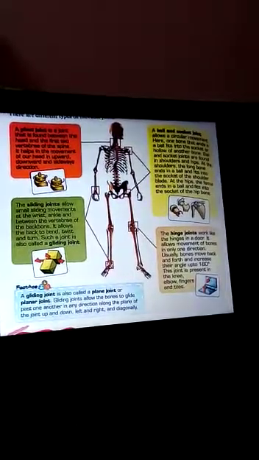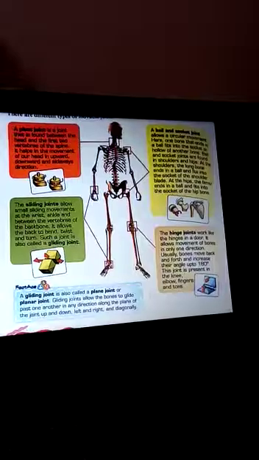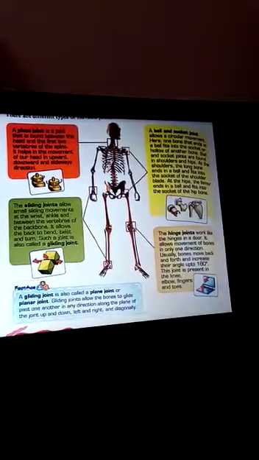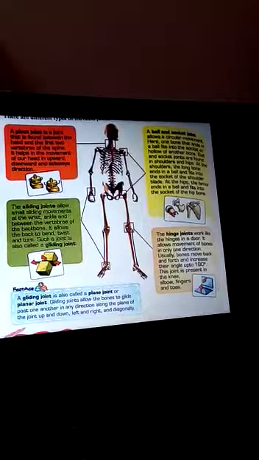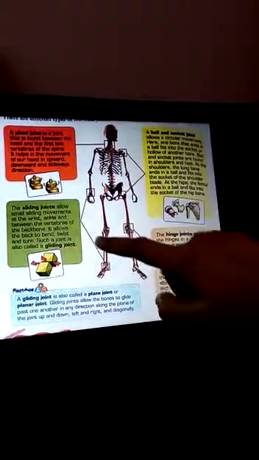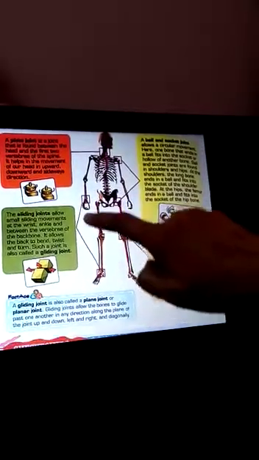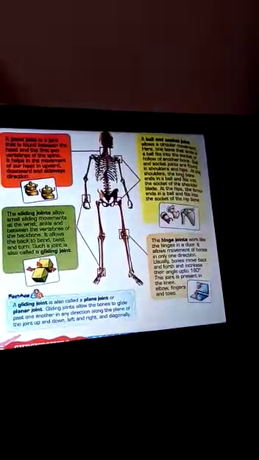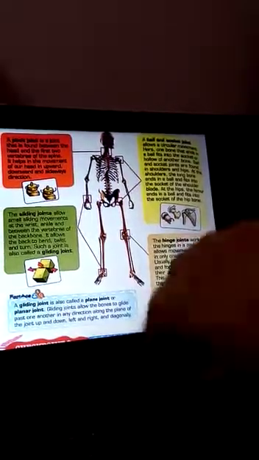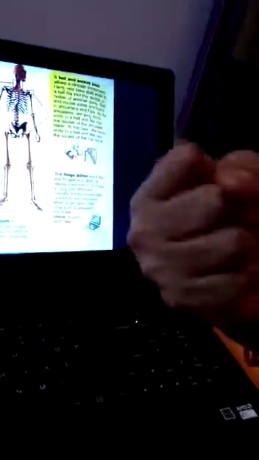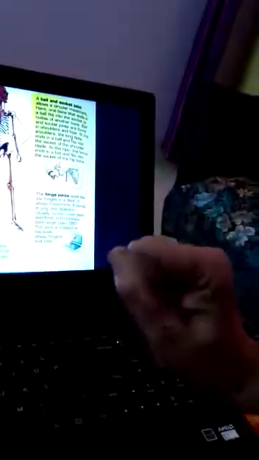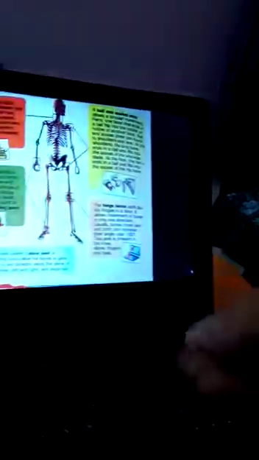And the next is the sliding joint. Sliding joints allow small sliding movements at the wrist, ankle and between the vertebrae. This is the sliding joint. So small sliding movement at the wrist, you can say ankle and between the vertebrae of the bone. It allows the back to bend and twist and turn. Such a joint is called a gliding joint. So this is gliding joint.